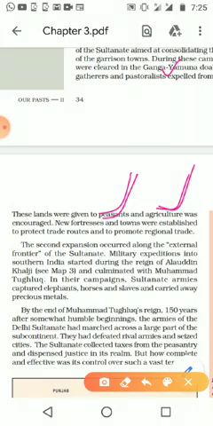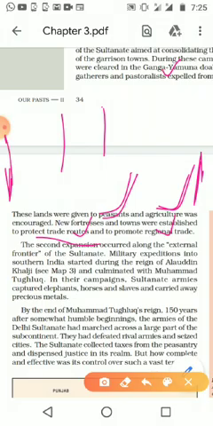Now, fortress towns were established to protect trade routes and to promote regional trade. Why did they make all these things? To protect the trade route. They wanted to do their trade properly, because whatever things they were taking from Delhi or Sindh area should reach the Bengal area, near the Bay of Bengal, or the Gujarat area. That was the condition. So it should reach the Arabian Sea.